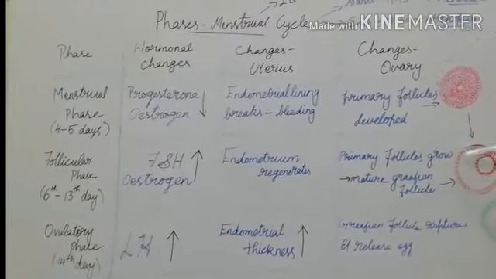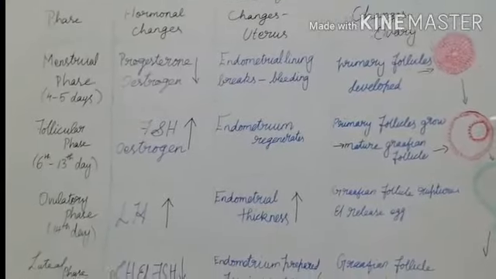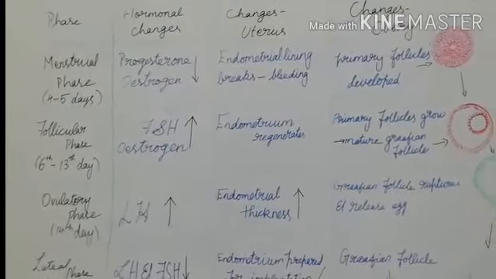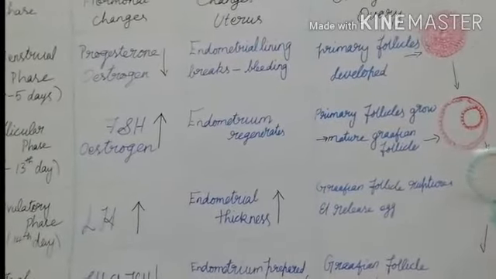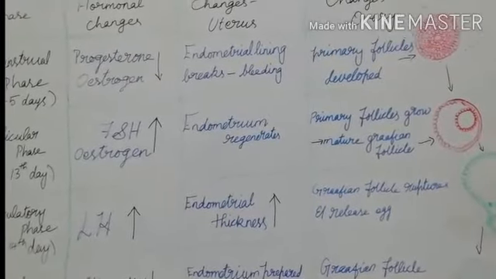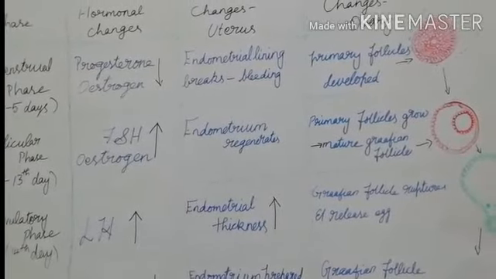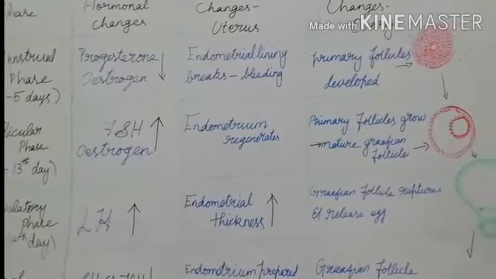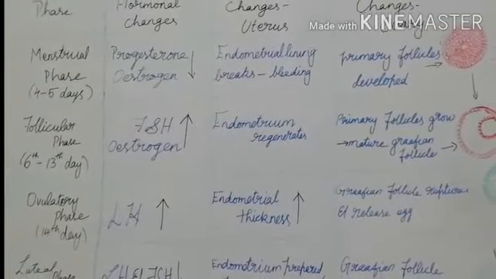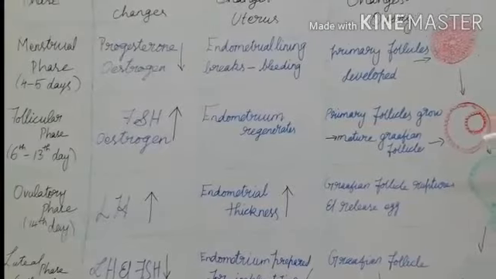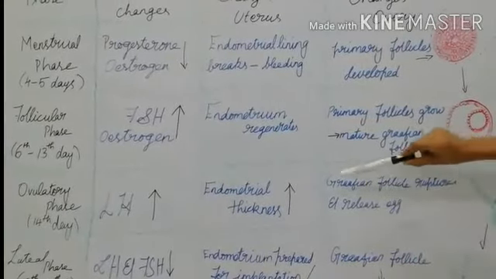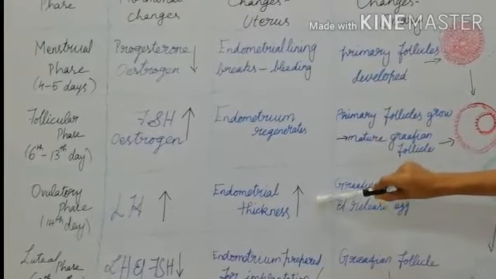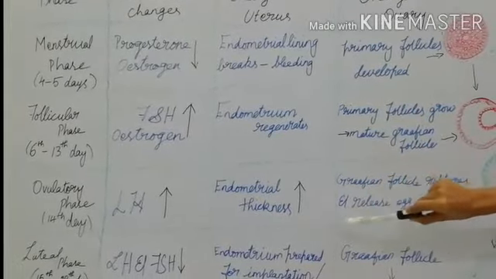And next is the ovulatory phase. In the ovulatory phase, the Graafian follicle ruptures and releases the egg. That is known as ovulation, and it will take place on the 14th day, only one day. Here the hormone change is that the luteinizing hormone increases, and in the uterus the endometrial thickness increases. That is the ovulatory phase.